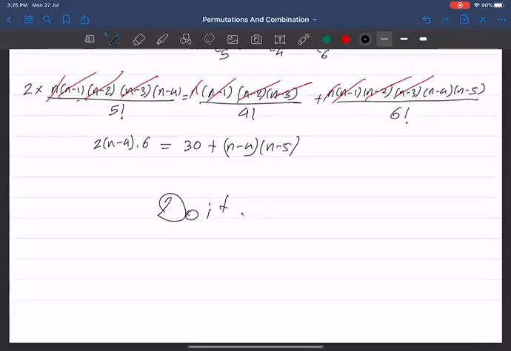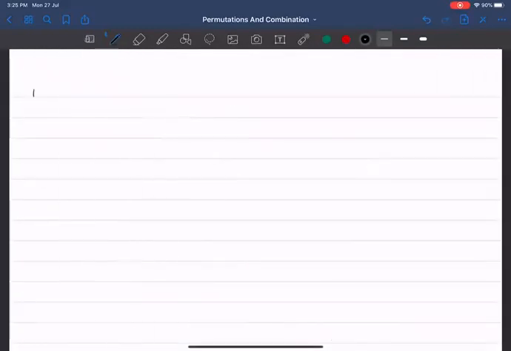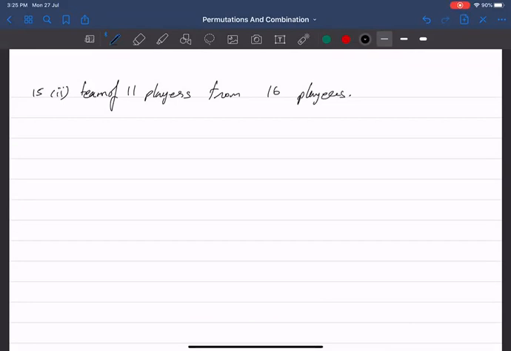Boy, can you read the question? 15th part 2. Yes, sir. In how many ways can a football team of 11 players be selected from 16 players? How many of them will exclude two particular players from 16 players? हाँ तो किसको नहीं ले लेगा अपने को? दो प्लेयर को नहीं ले. ठीक है तो दो को निकाल दे. So will it be 14C11?